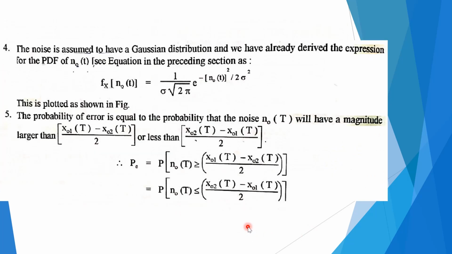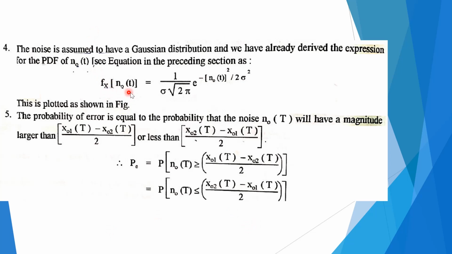Now the noise is assumed to have a Gaussian distribution, and we have already derived the expression for the PDF of NO of t, that is probability distribution function, in the last lecture. So how we can represent this?